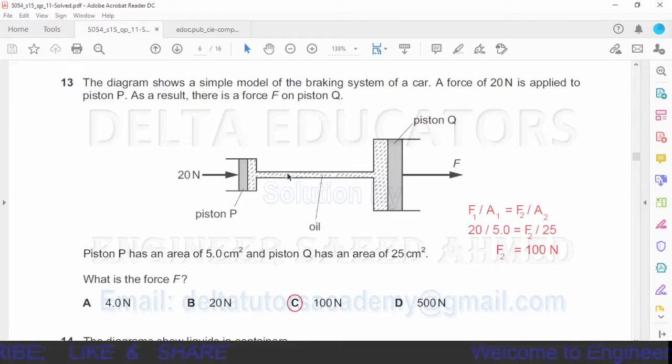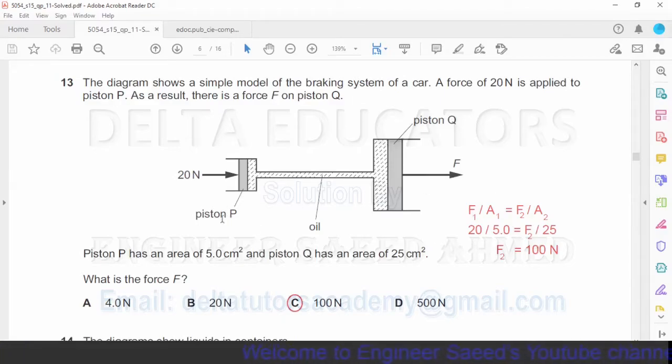Okay, here it is a hydraulic system, and in the hydraulic system we have studied that the ratio of force and area on this side will be equal to the ratio of force and area on the other side. Suppose here force is F1, then the area will be A1. Here if force is F2, then we will represent area by A2. Now F1 over A1 is equal to F2 over A2. Here F1 is 20 Newton.